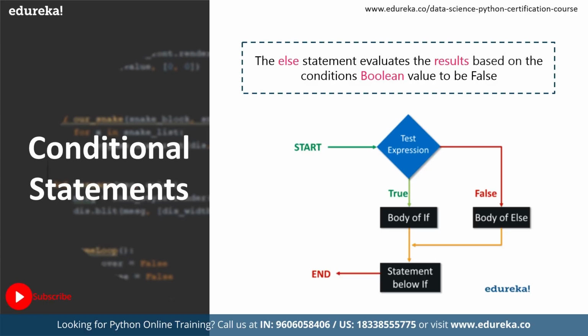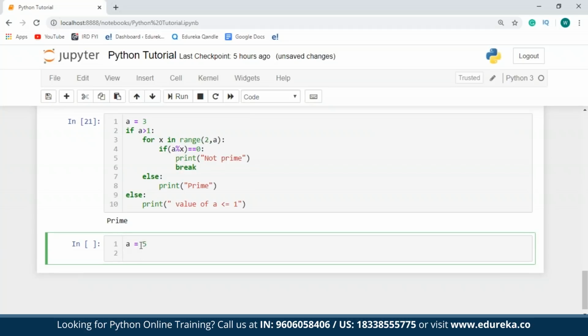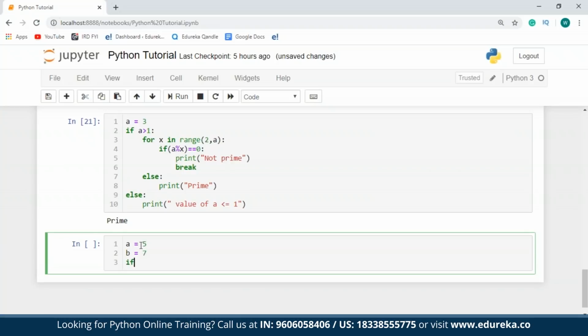So now let's talk about the shorthand for if and else. In case you just have one statement to execute or multiple else statements to check for, you can make use of the shorthand if and else. So to show you guys an example of the shorthand notation of if, what I'm going to do is take two variables over here, say A and B, and I'll declare A as 5 and B as 7. Now I'll make use of the if statement. So if A is less than B, I'm going to print A is lesser than B.